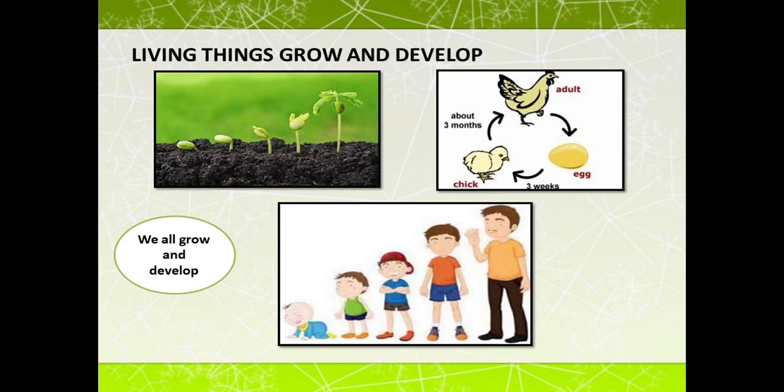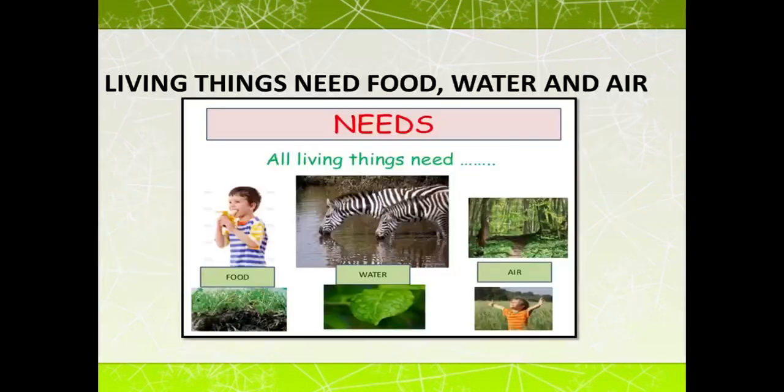Clear? Similarly, in human beings, the baby is formed, the baby changes into a toddler, then it becomes a child, and later on an adult. So animals do not grow after a particular age, while plants continue to grow throughout their life. So the next characteristic is that living things need food, water and air.